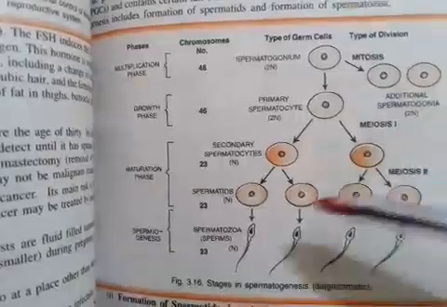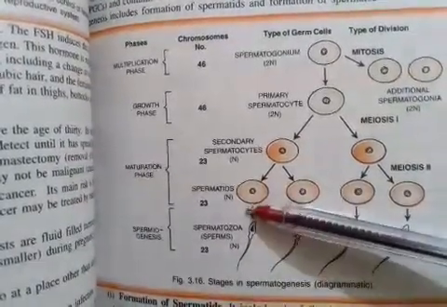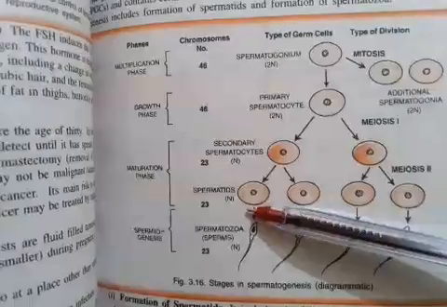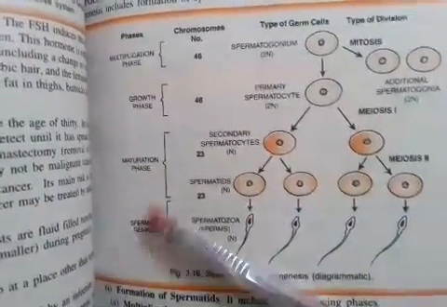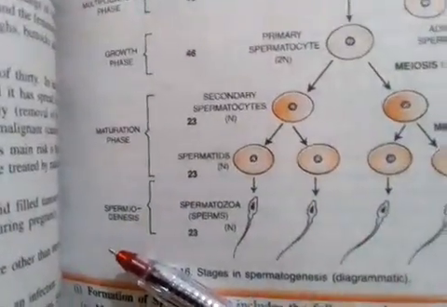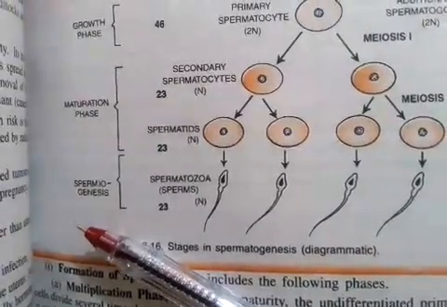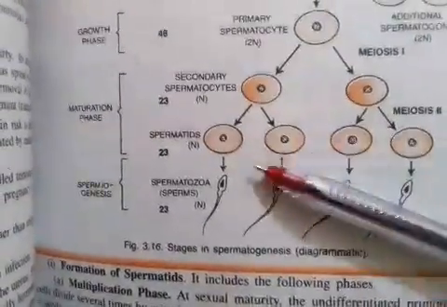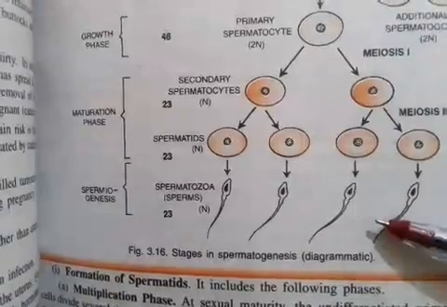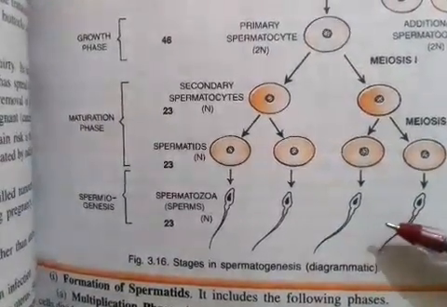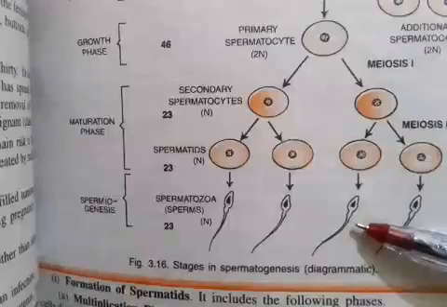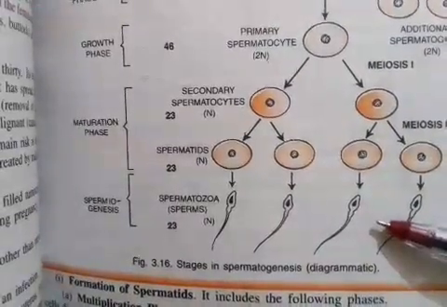Both of these comprise the maturation phase, which ultimately results in formation of haploid spherical spermatids. And the most important of this is spermiogenesis. And what happens in spermiogenesis? In this, the spherical spermatids get transformed into the original, viable, elongated, thread-like spermatozoa.